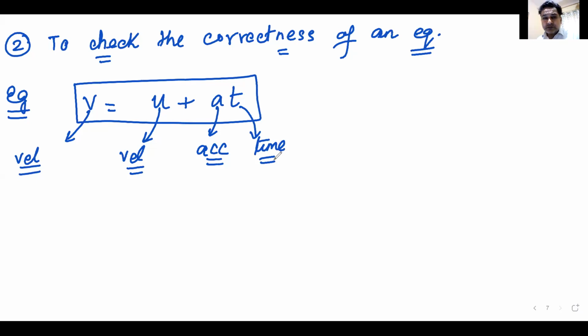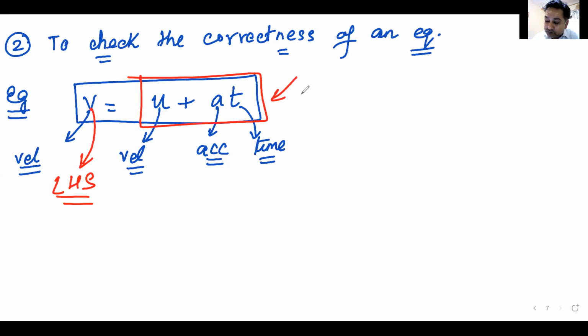So what I'll do, I will try to apply whatever I have read to this equation. So can you just recollect what we had read in the last class? And you can apply it here. That is why we read it. What did we read in the last class that we can apply over here? Yes. So units on the left hand side, the dimension on the left hand side must be equal to the dimension on right hand side.